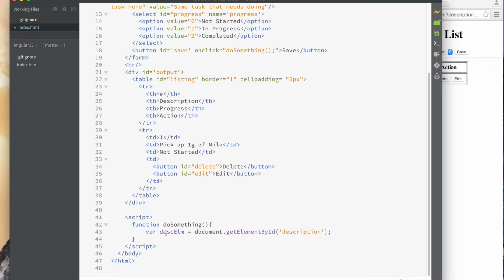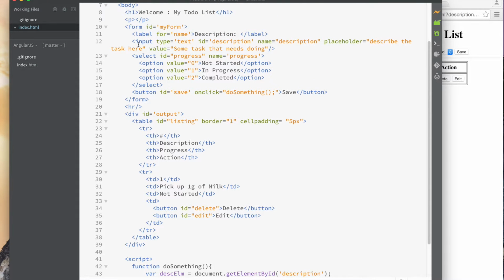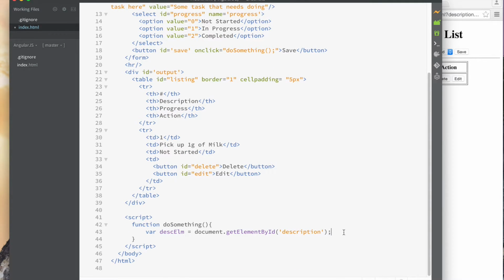This just represents the element, or the runtime representation of this, which would have a way for you to get all the attributes defined on it, get the value and stuff. But the actual value is: var description equals descriptionElement.value, right? And I'll show you how you can figure these things out.